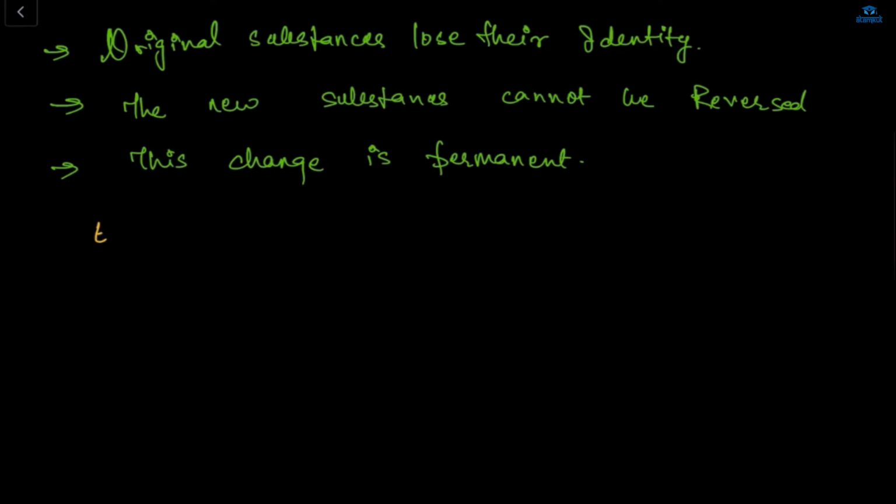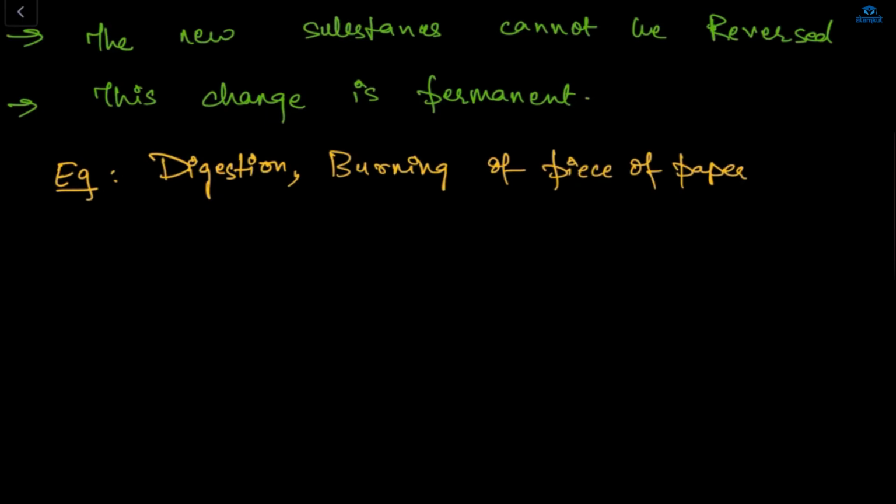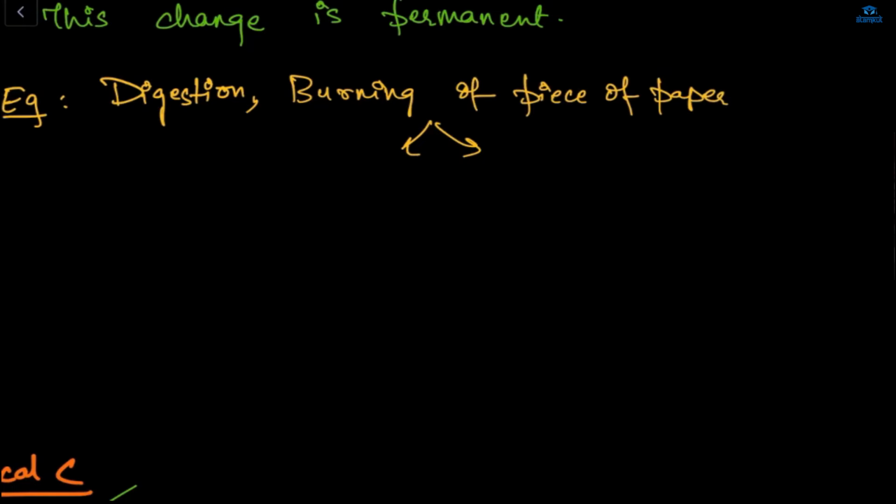Now let me talk about the examples. What are the examples of chemical change? Digestion, photosynthesis, baking, burning, glow stick, burning of a piece of paper. Burning of a piece of paper is when a piece of paper is burned in air with a lighter or a matchstick. What will happen? New substances will form, such as carbon dioxide, water vapor, smoke, and also ashes.